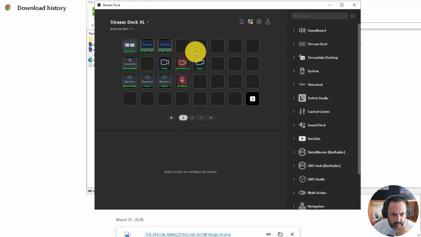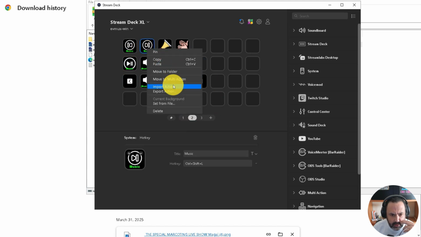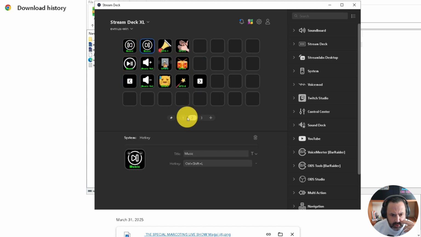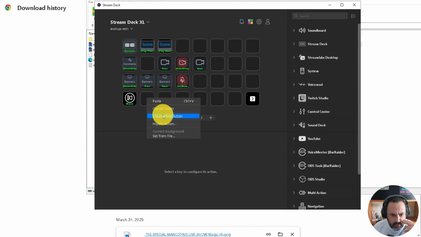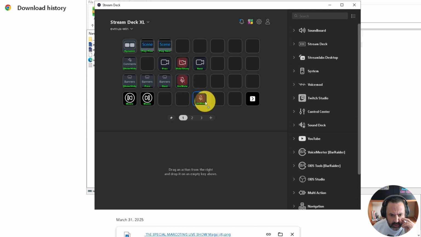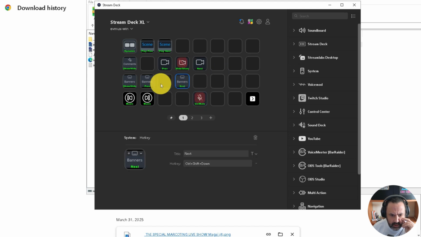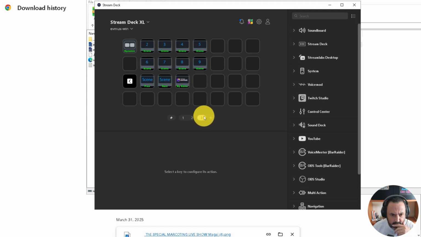Copy, and I'm going to put it here. Paste. So you can do this with all of them. Copy. And then you can rearrange this if you want to bring this key. It's up to you. You can switch all of this.